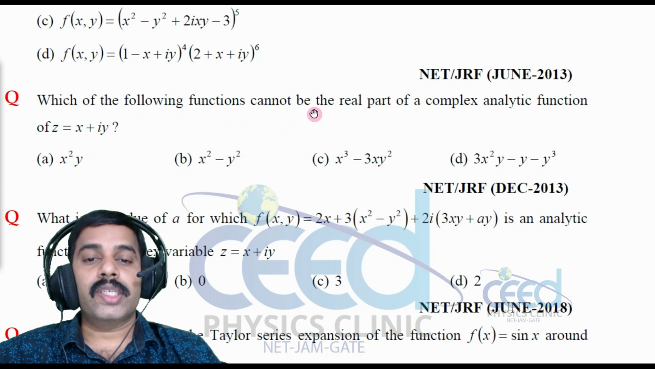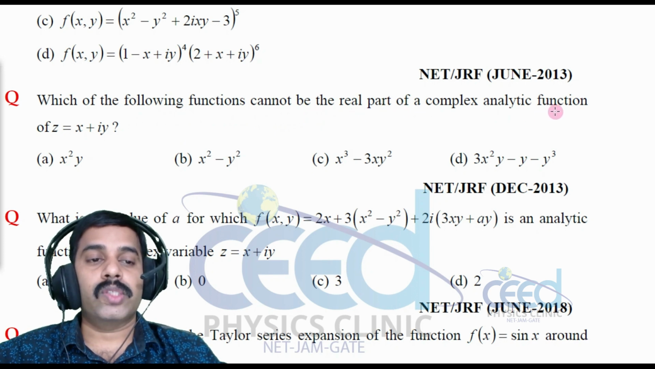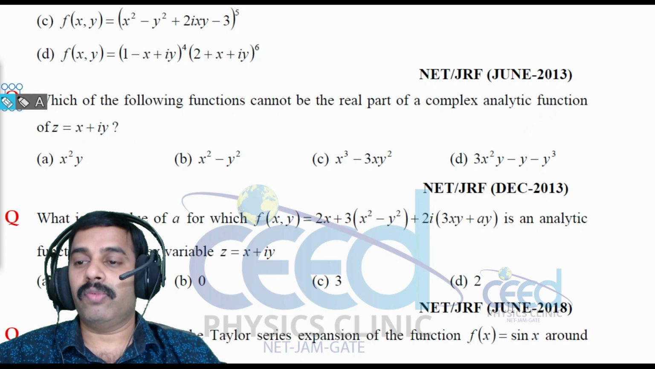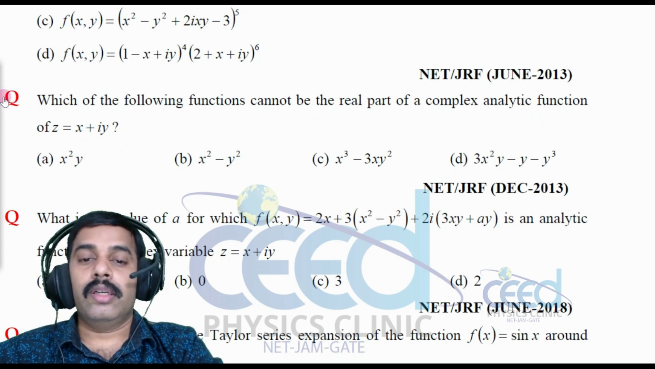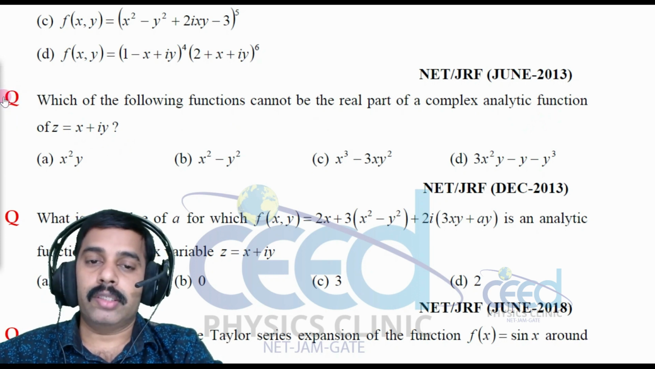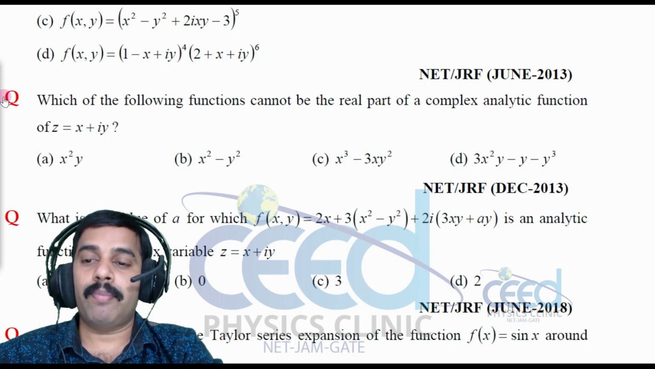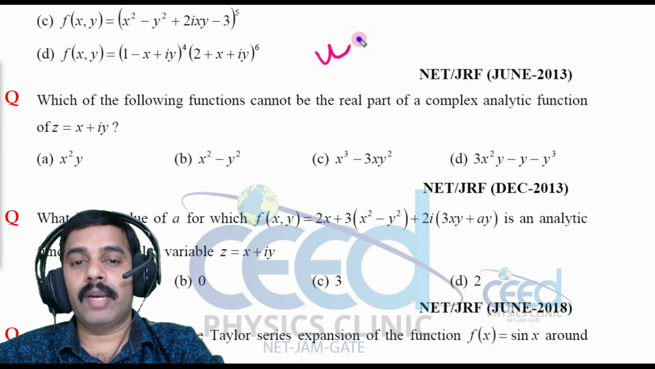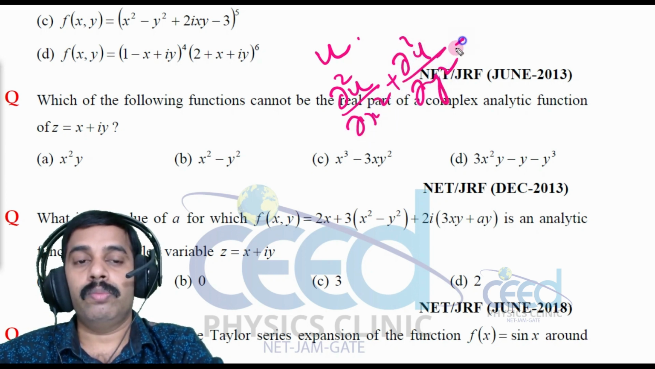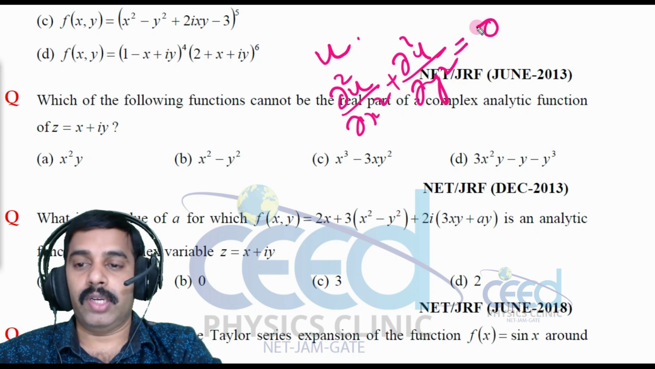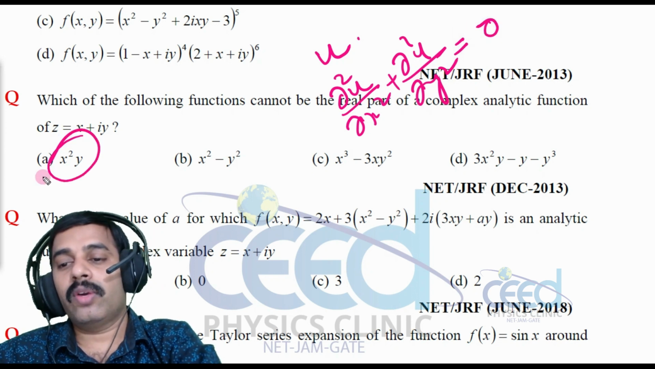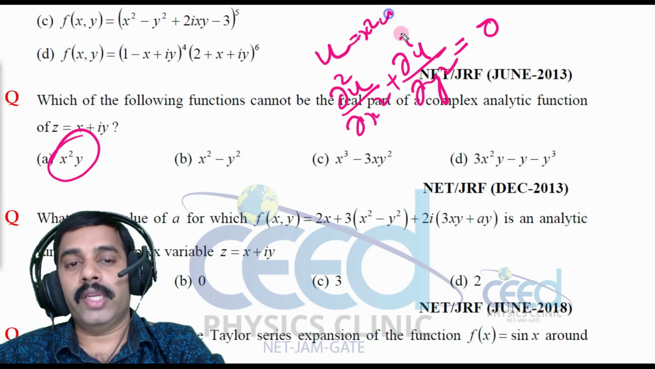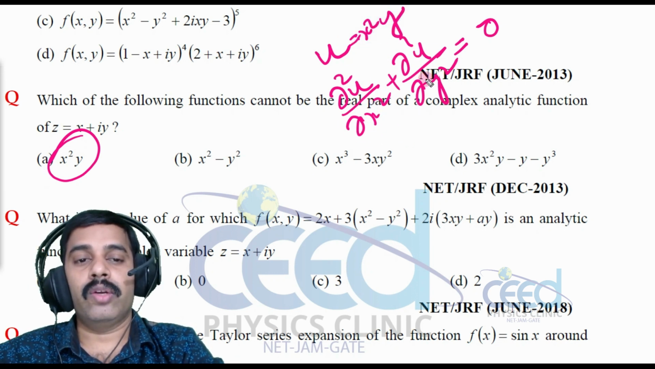Which of the following functions cannot be the real part of the complex function, where z is equal to x plus iy? If the real part or imaginary part is analytic, it will satisfy the Laplace equation. Suppose u is the real part; if it is analytic, then its Laplace equation, del square u by del x square plus del square u by del y square, should be equal to 0. That is the condition we have studied. So here the function is u equal to x square y. Now let us check whether it is satisfying or not.